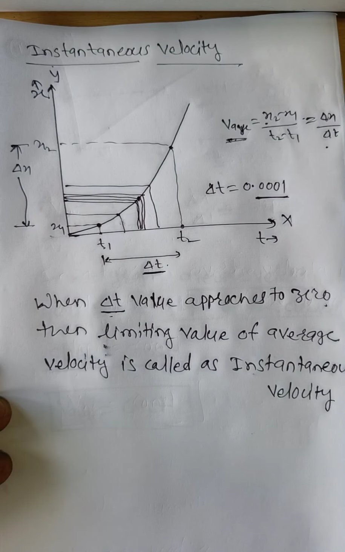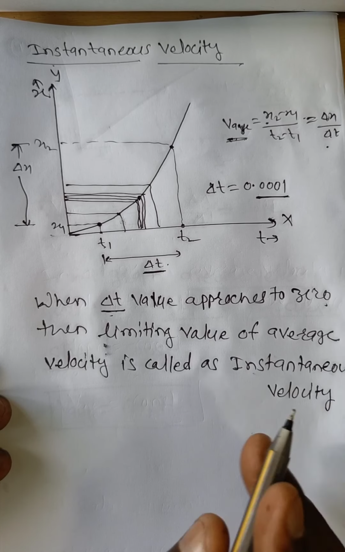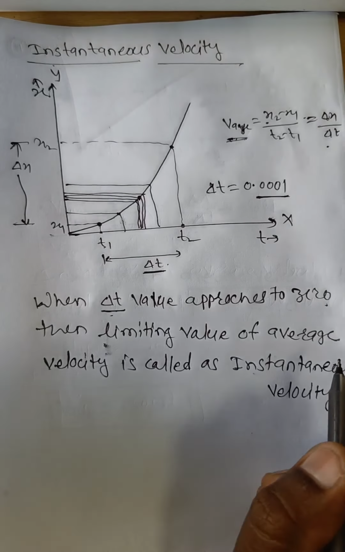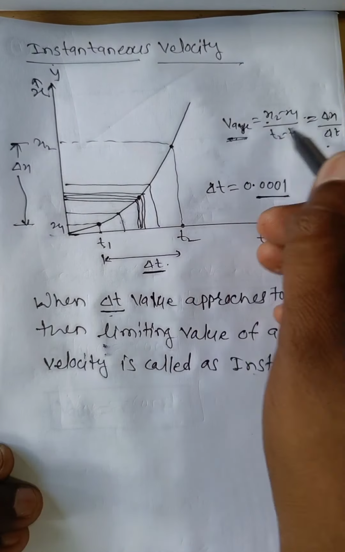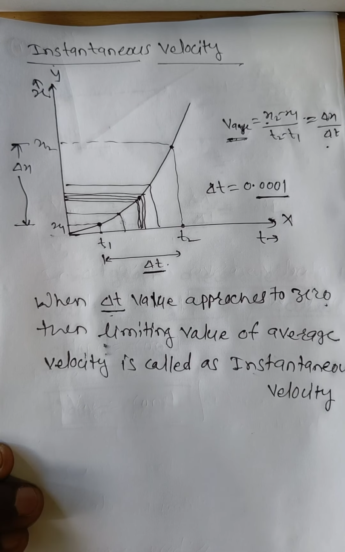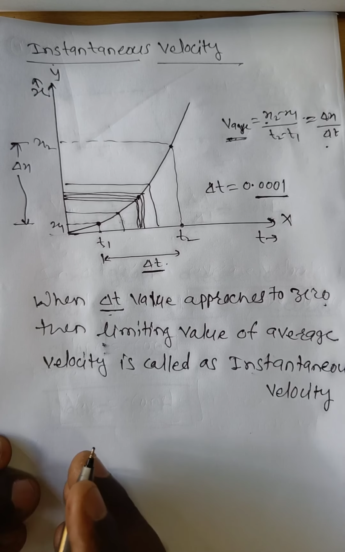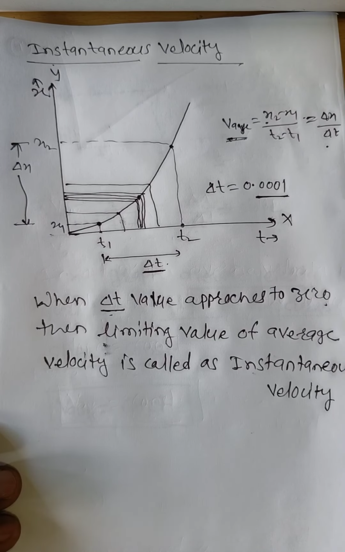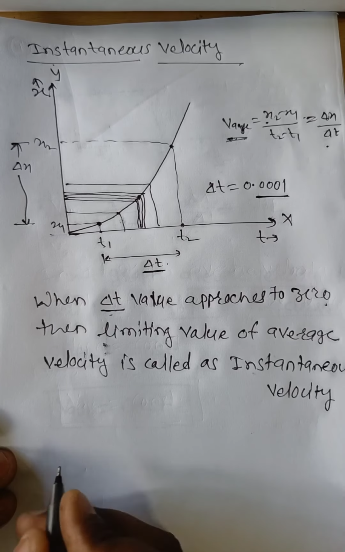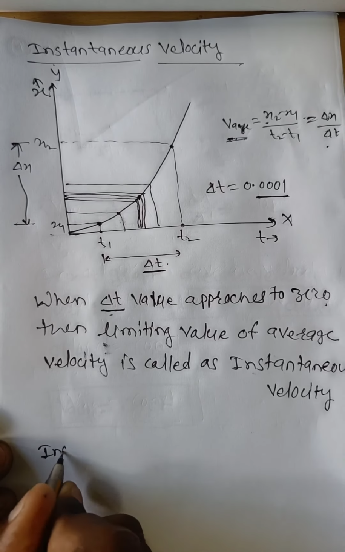That means when delta t is very close to 0, the average velocity is known as instantaneous velocity, or simply we say velocity.